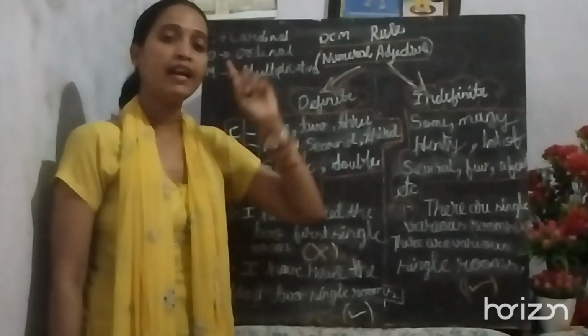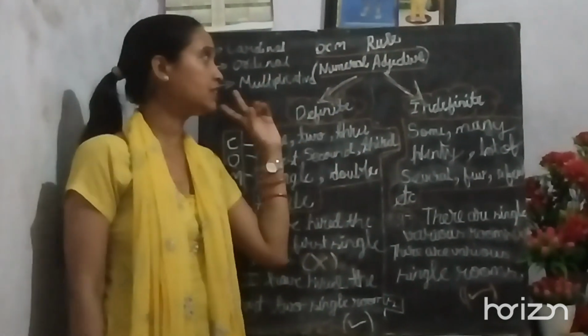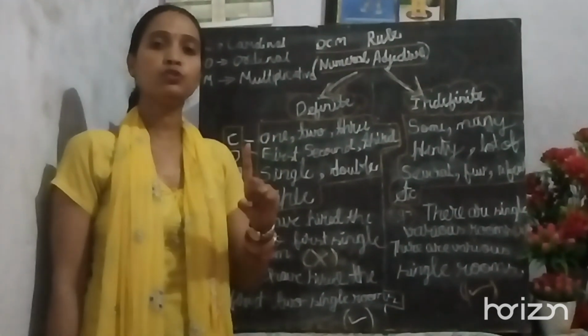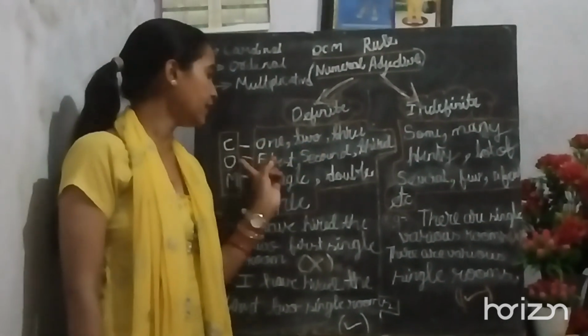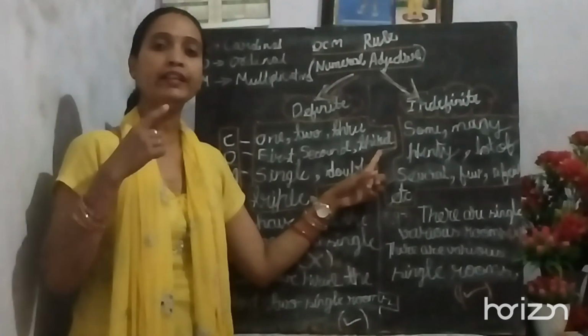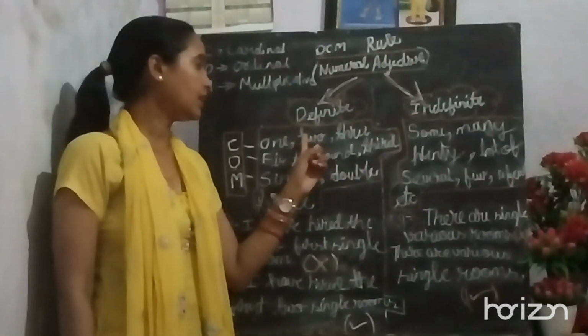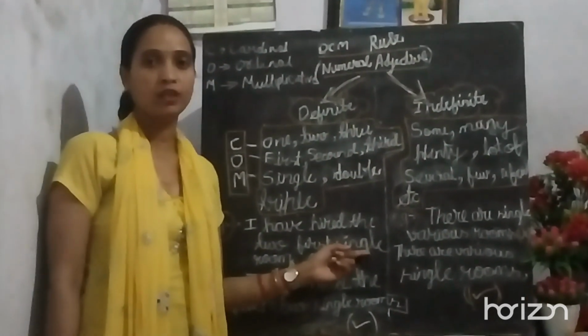As I told you, according to the OCM rule, if these three, that is OCM, come in one single sentence, you are supposed to follow the OCM rule. That means first the ordinal words will come in the sentence, in the second place cardinal words will come, and lastly you have to arrange the multiplicative word, right?